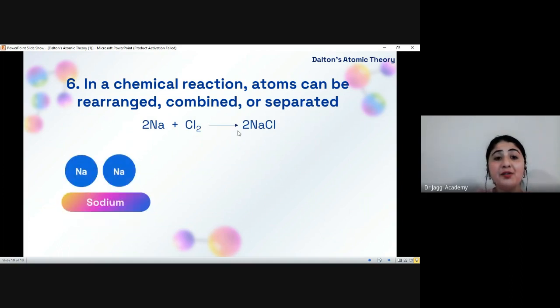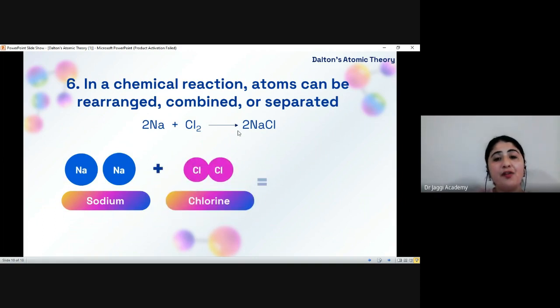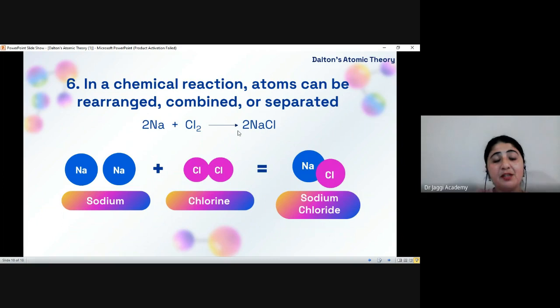So we have two sodium atoms combined with chlorine to form sodium chloride. In this reaction, it clearly shows that the two atoms of chlorine get separated, and one atom of chlorine combines with one atom of sodium to form sodium chloride. So in this reaction, there is a rearrangement, a combination, and a separation of the atoms.